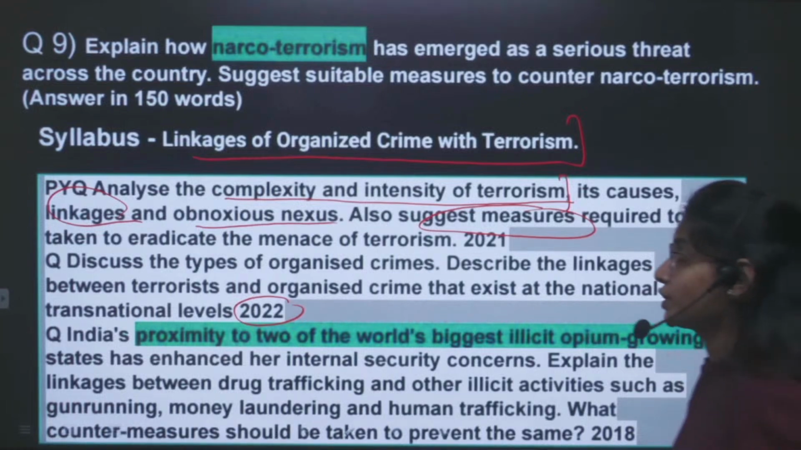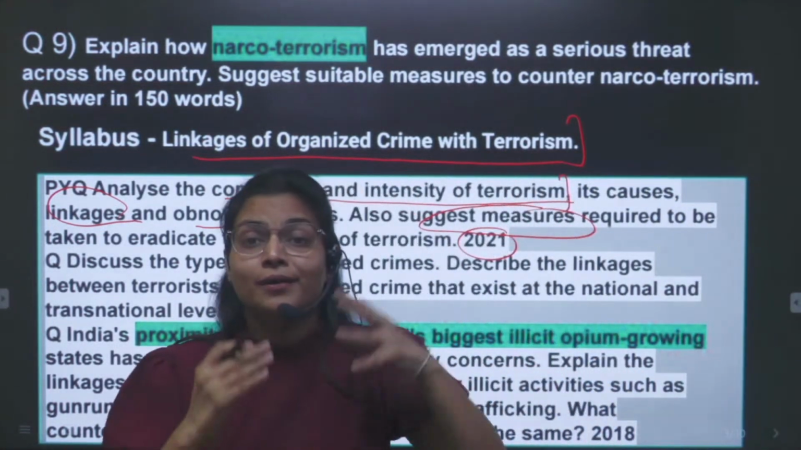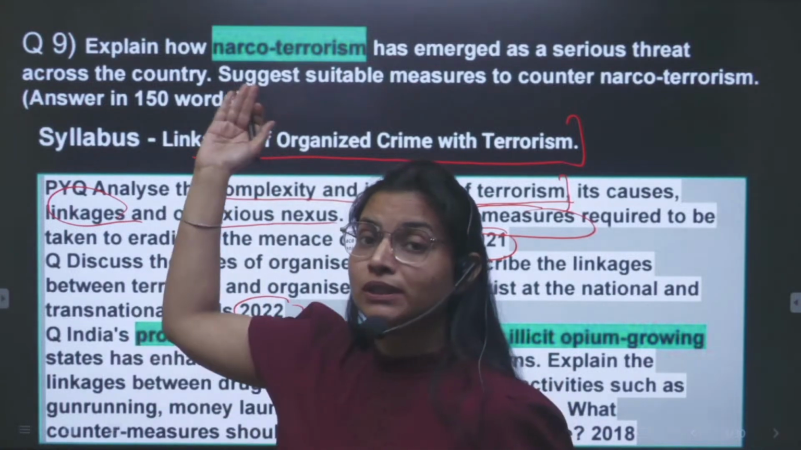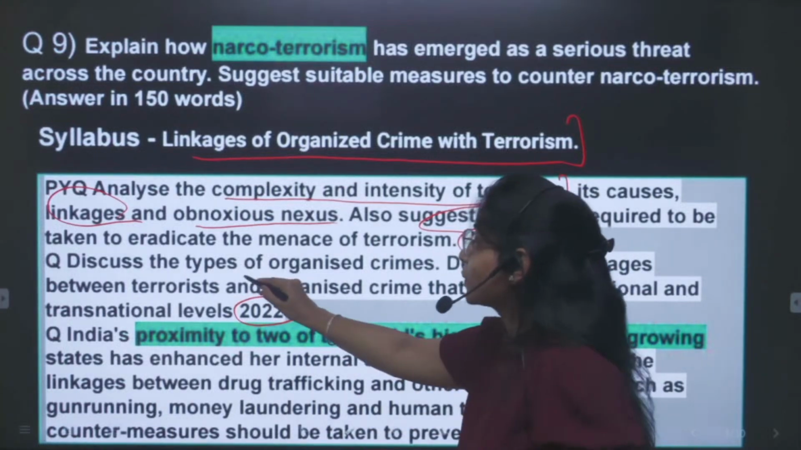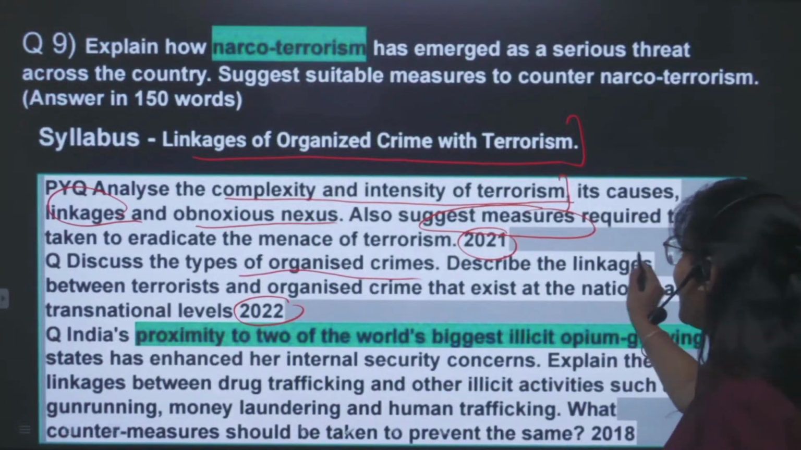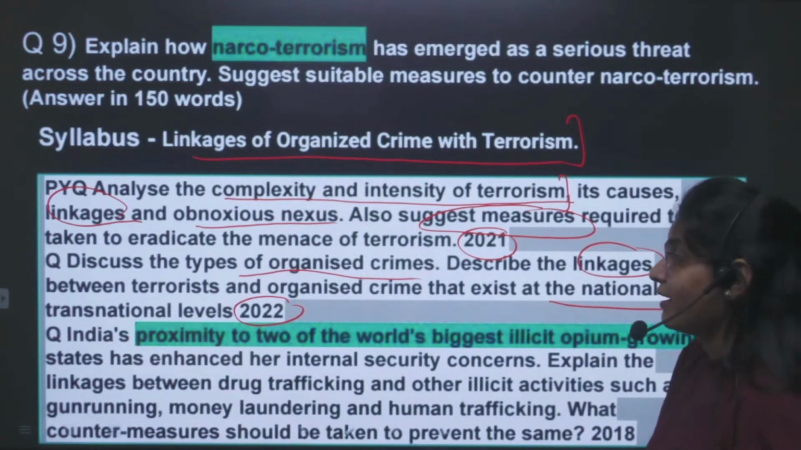So if you have seen the 2021 question, you must be able to write the 2024 question as well. Now again in 2022 they asked what are the types of organized crime and the linkages between these at the national and the transnational level.